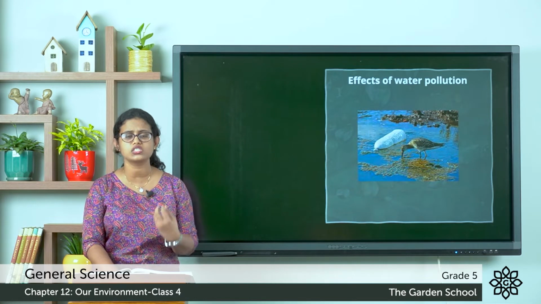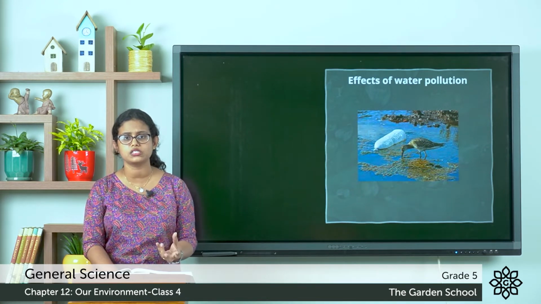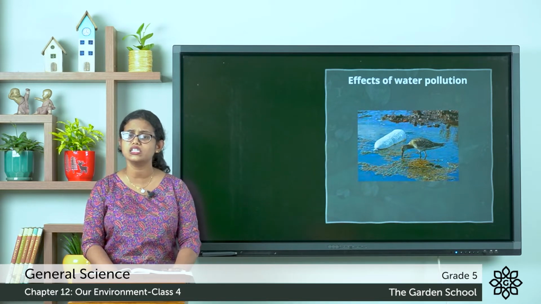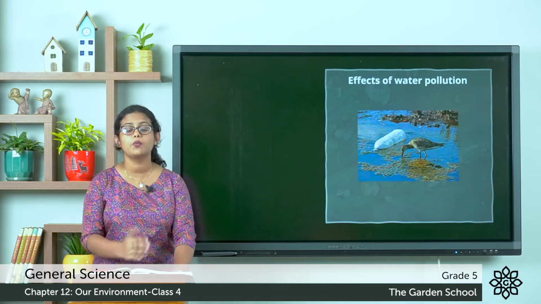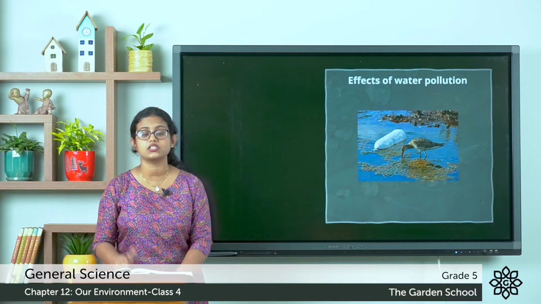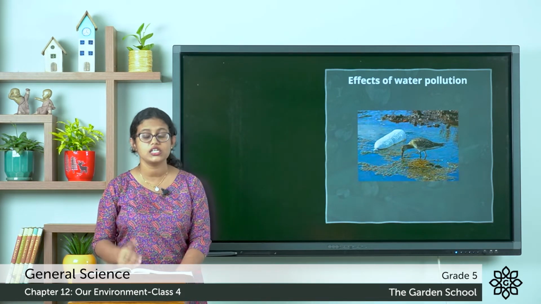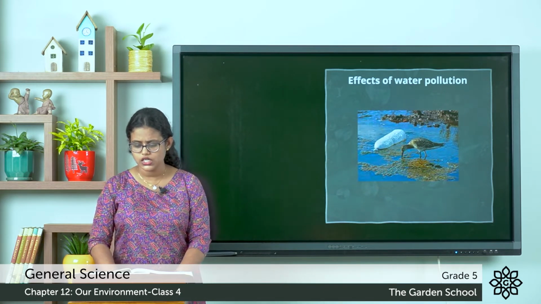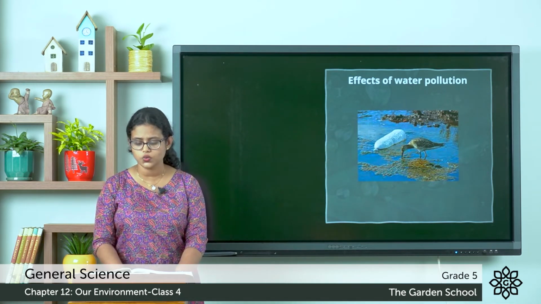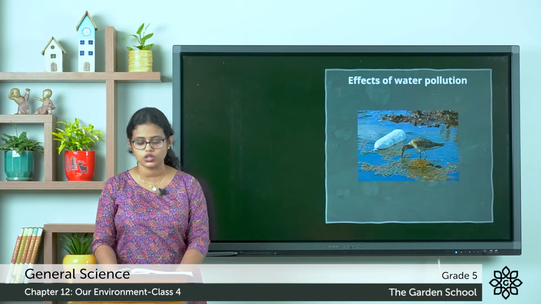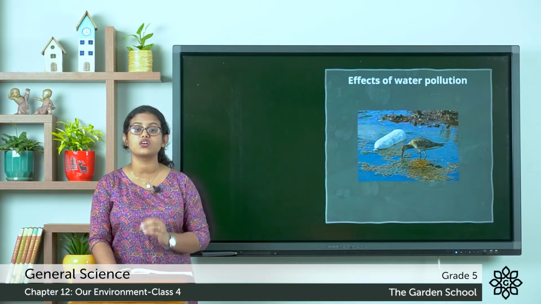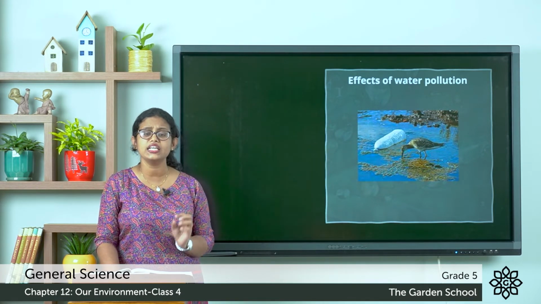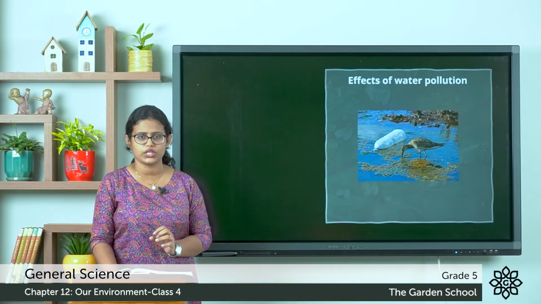So we cannot use this polluted water for drinking purposes because it can cause different diseases such as typhoid as well as cholera. Then this polluted water can affect aquatic animals. That is, it often kills fish and other aquatic animals. It also affects the plants which are in and around the water body. So when polluted water flows on land, it causes land pollution. So these are the effects of water pollution.